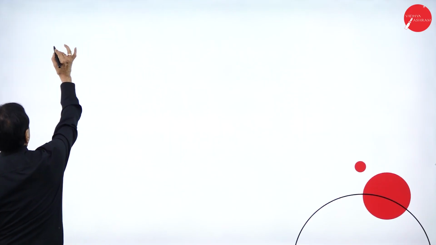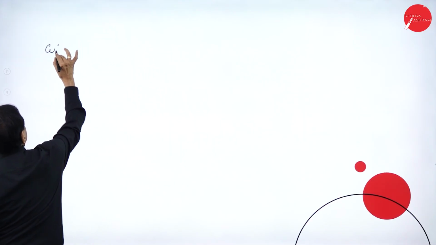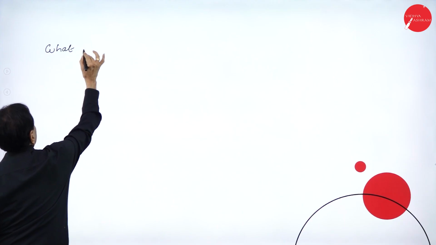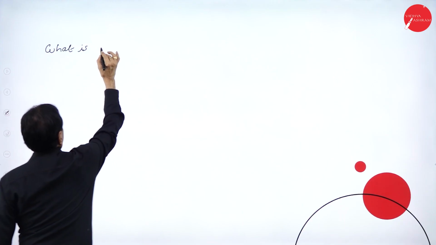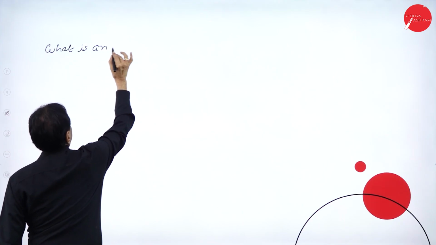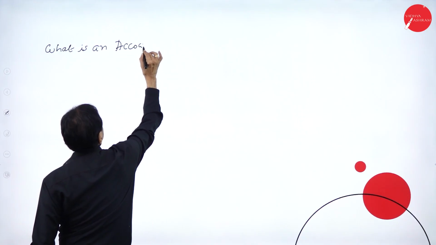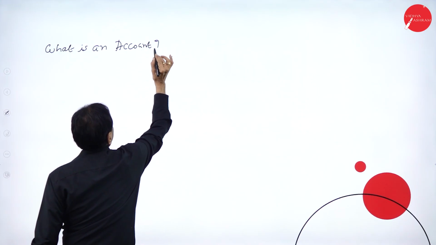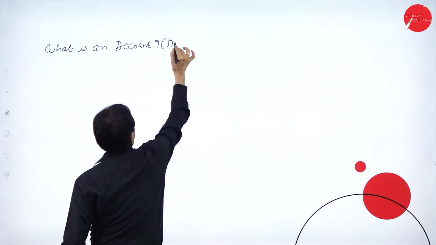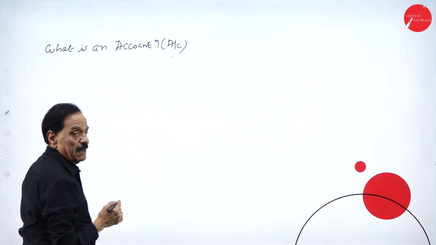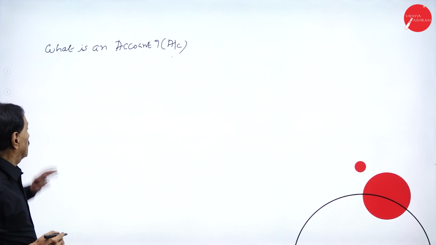What is an account? It is represented by A by C. When you say A by C, it is called account.